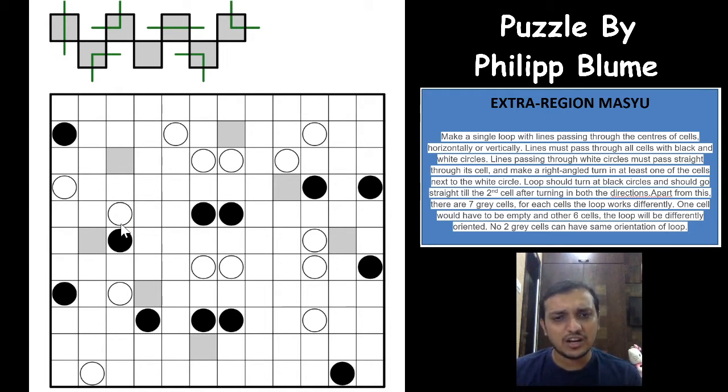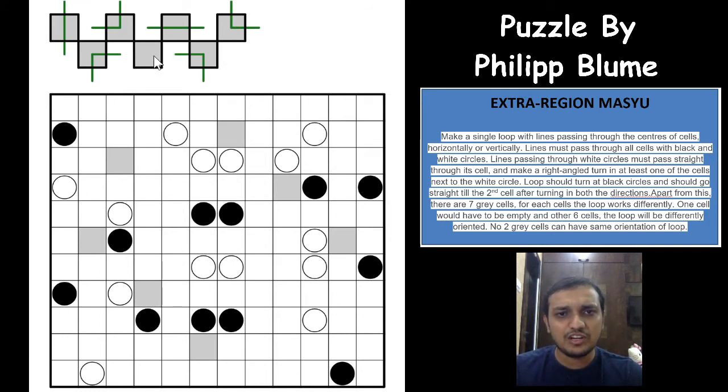And with the extra constraint here, there are exactly 7 shaded cells. As you can see here, there are 7 shaded cells, and in each shaded cell, the loop behaves differently. So these are the 7 shaded cells, and the loop can pass through these 7 cells differently.